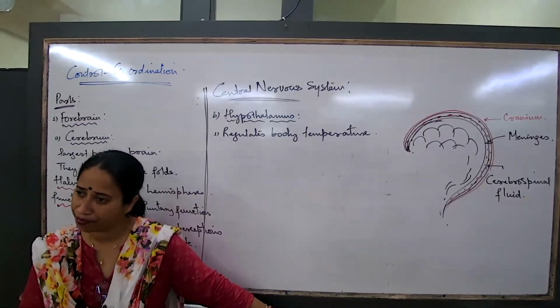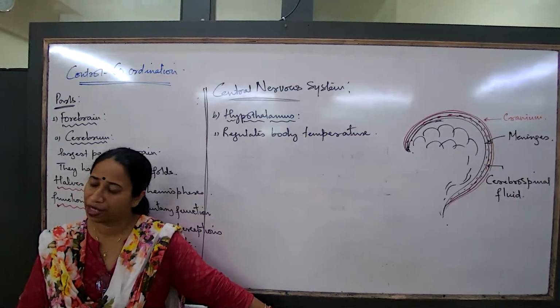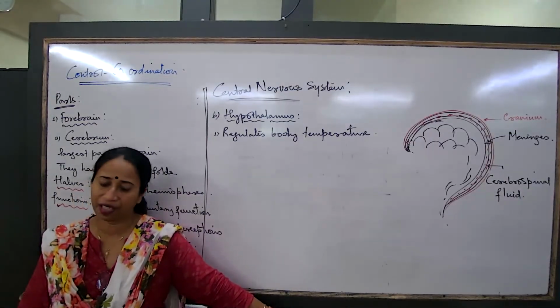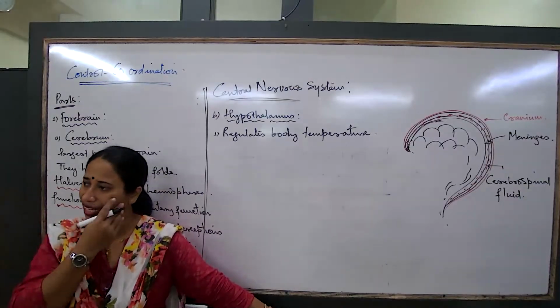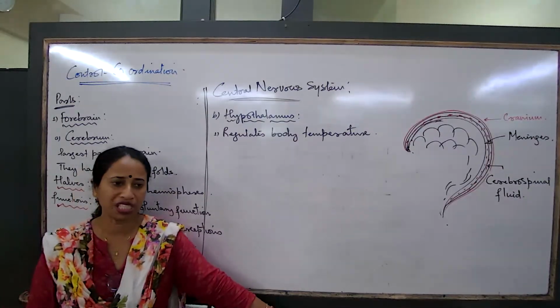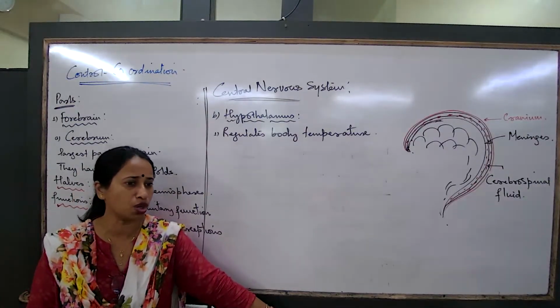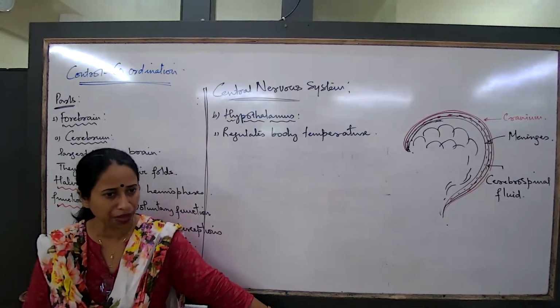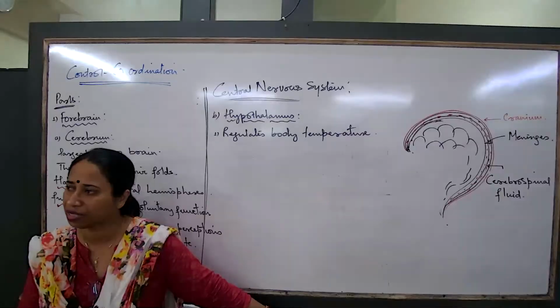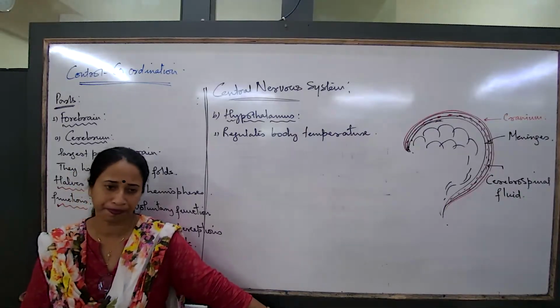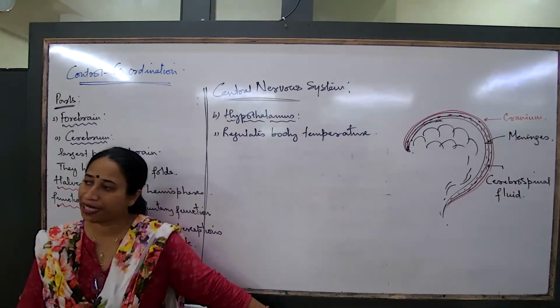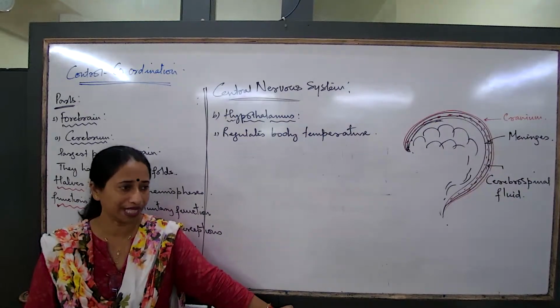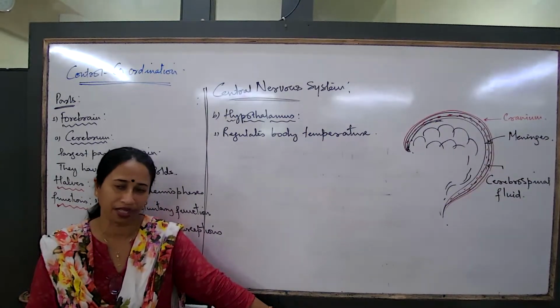People in cold places, talk about the people in the northern part of our country, Delhi, etc. In the month of December, January, temperature falls to almost about 8 degrees, 6 degrees. So their body temperature also becomes 8 degrees, 6 degrees, or 37? 37. We experience extreme heat in the summer, in the month of May.